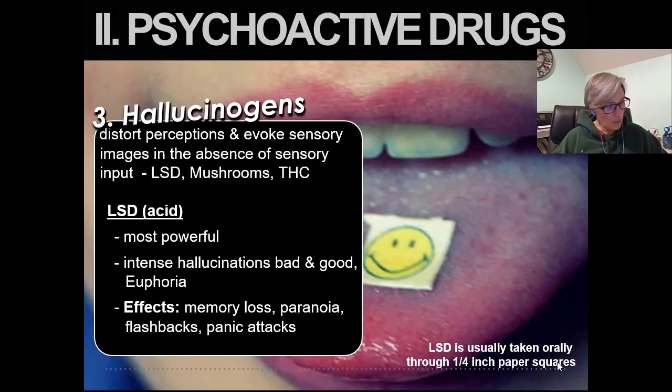Hallucinogens are a third category. Here we'll take a closer look at LSD. So LSD was developed in 1943 when Albert Hofmann accidentally ingested it. LSD stands for lysergic acid diethylamide. The result, according to Hofmann, is an uninterrupted stream of fantastic pictures, extraordinary shapes with intense kaleidoscope play of colors. Users of LSD claim that it expands consciousness and opens new worlds. Sometimes people are convinced that they have achieved great insights while using LSD, but its effects wear off. They often are unable to recall or use these discoveries.